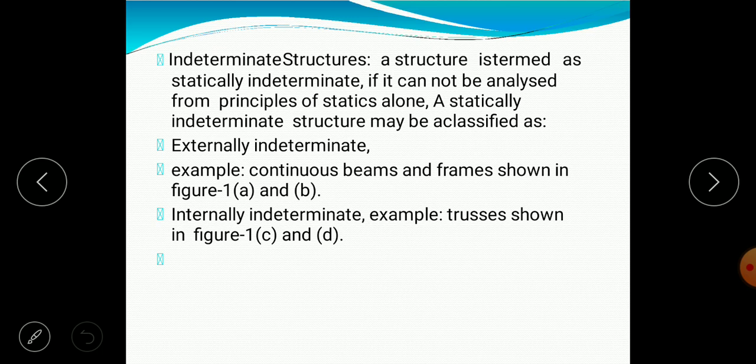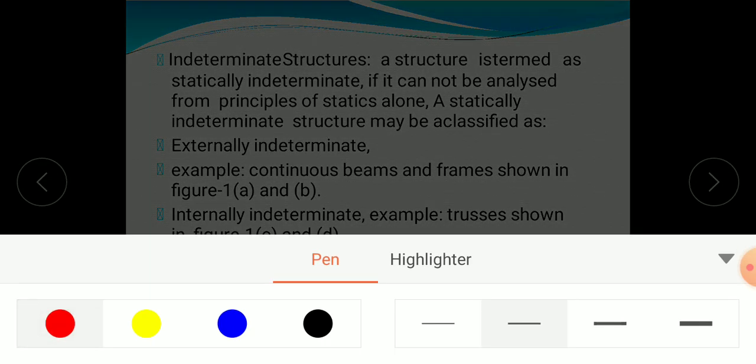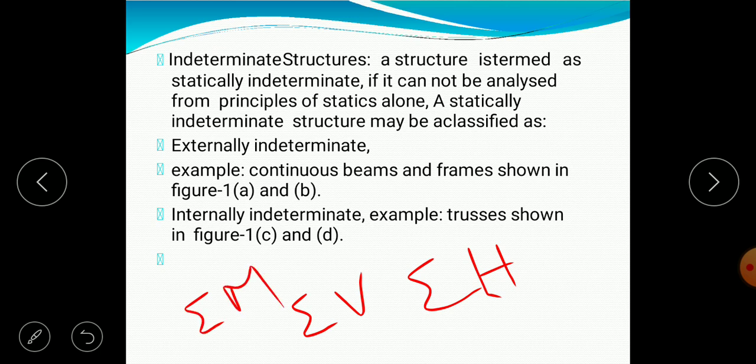So let us discuss indeterminate structures. A structure is termed statically indeterminate if it cannot be analyzed from the principles of statics alone. The principles of statics alone means sigma h, sigma v, sigma m, the equilibrium equations.